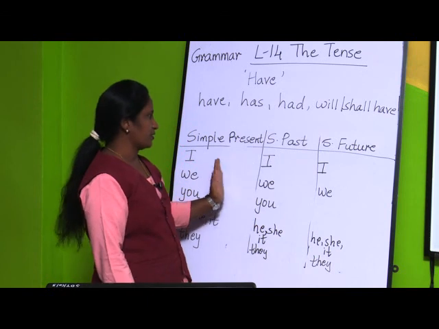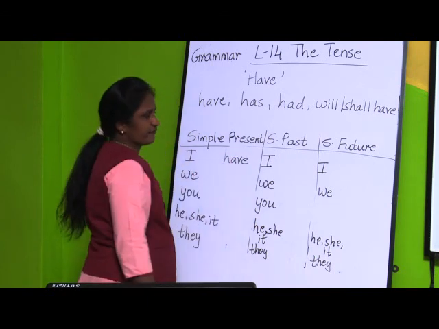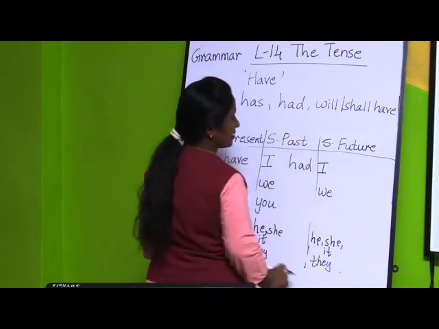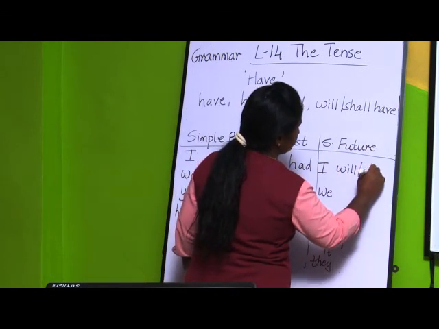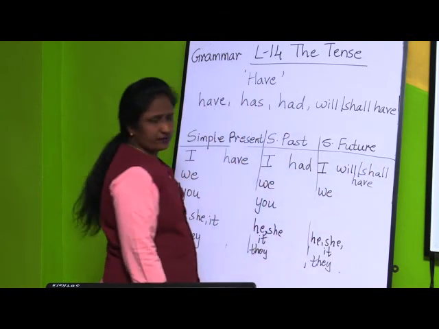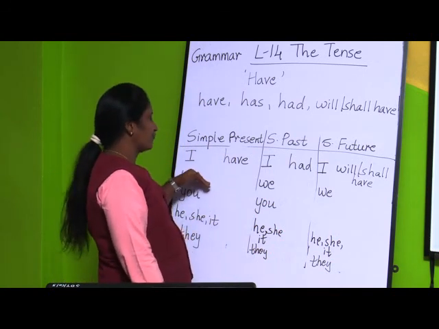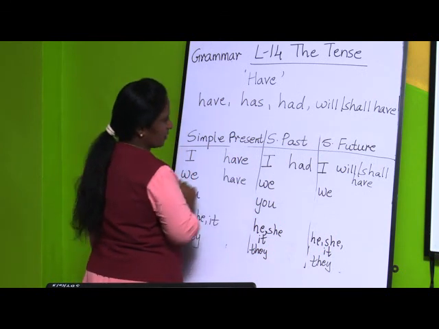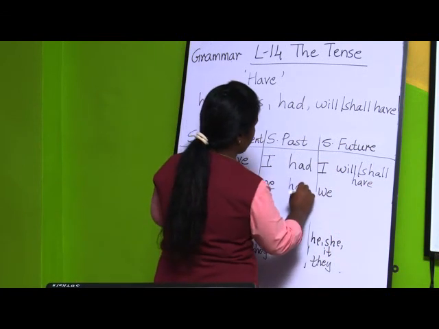So if you see now here, I have a doll. I have a doll, or I had a doll, this is for past tense. Now here I will or shall have. I will have a new dress, or I shall have a new dress. Now we have a new car. We had a new car.